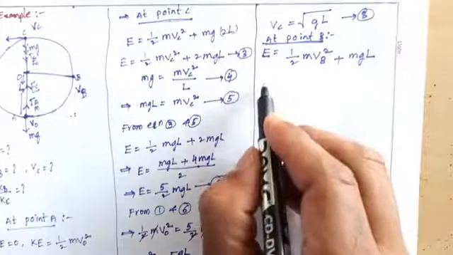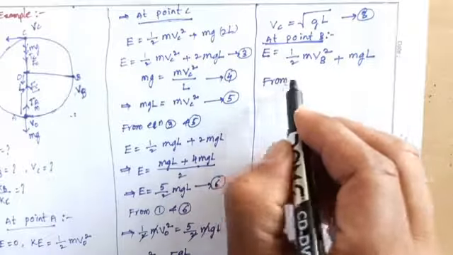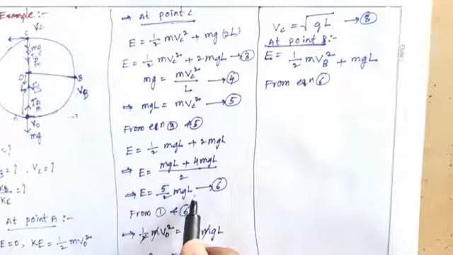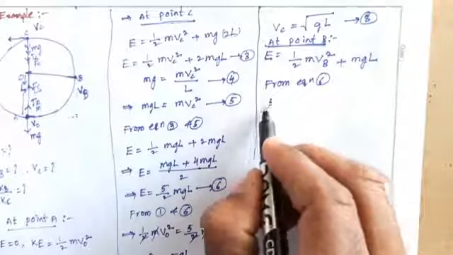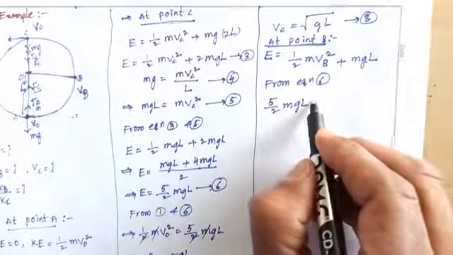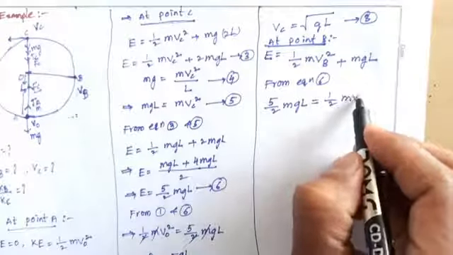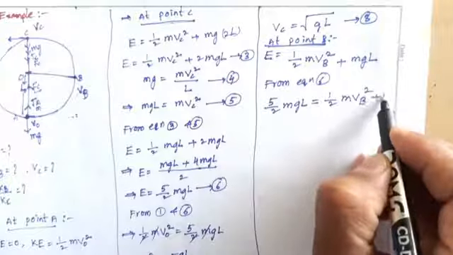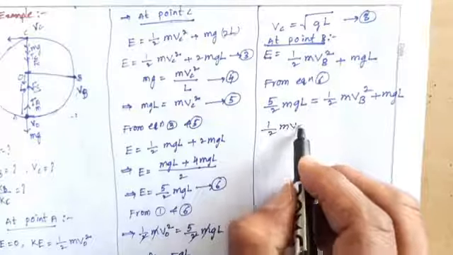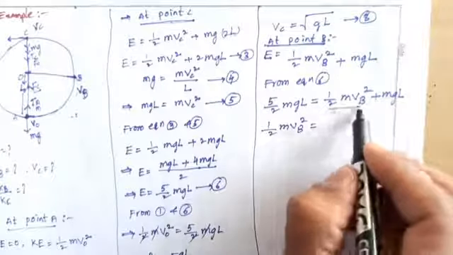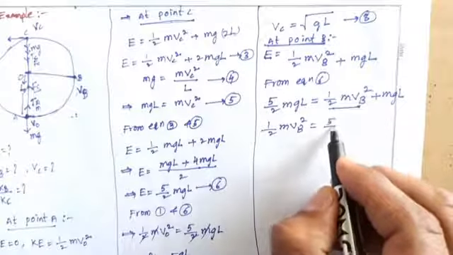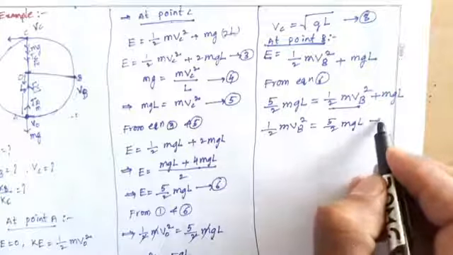From equation number 6, 5 by 2 mgl equals half mvB square plus mgl. So here, half mvB square equals, keep it here, mgl is taken to the left side, so 5 by 2 mgl minus mgl.